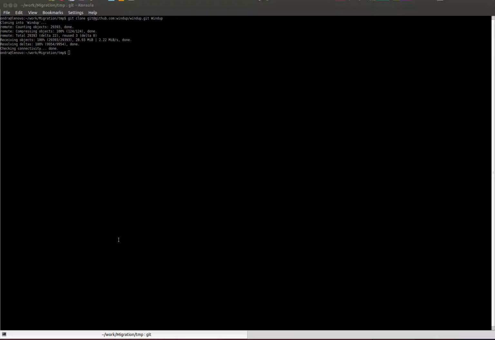Then go to the freshly created project directory and build Windup using Maven 3.2.1 or later.